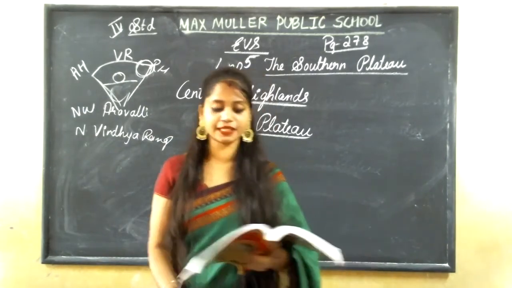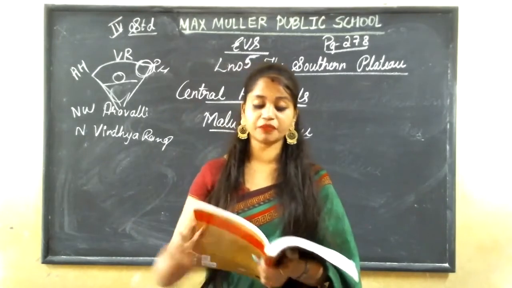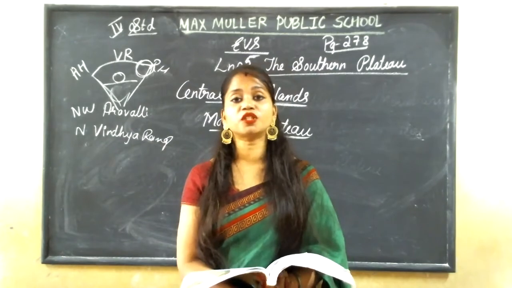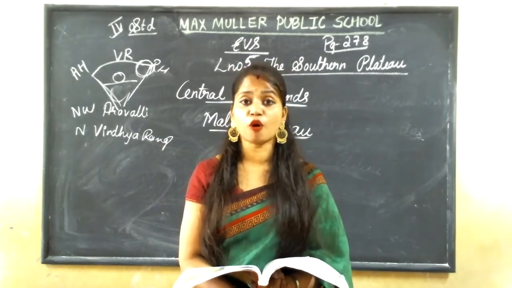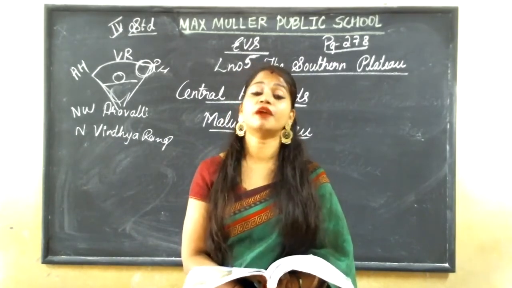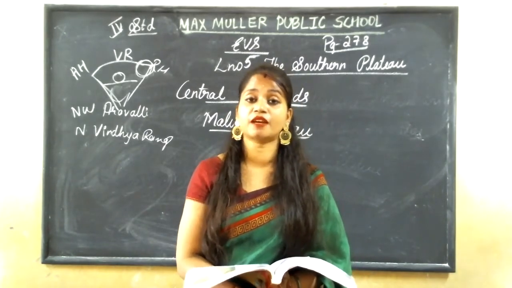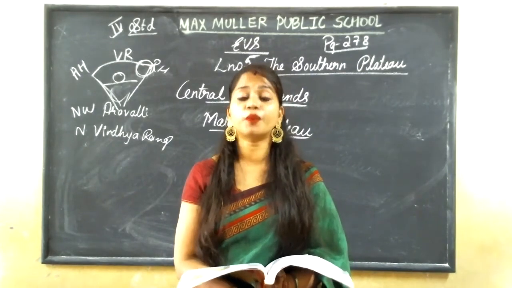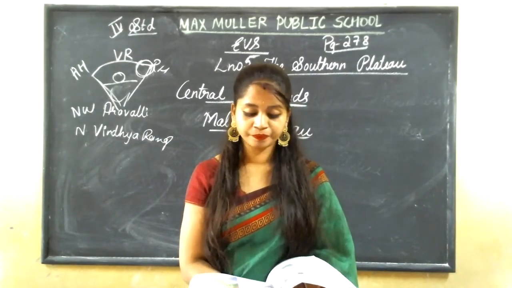The Eastern Ghats are broken into small hill ranges by rivers coming from the Western Ghats. These Eastern Ghats are broken into small hill ranges because of the force of the rivers flowing from the Western Ghats. The rocks of the Eastern Ghats are broken down and have become small hill ranges.